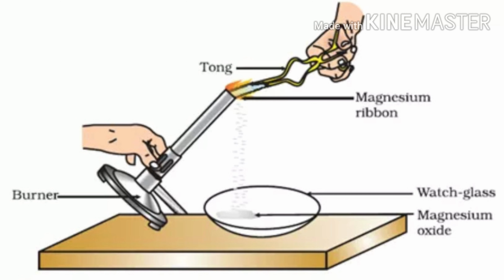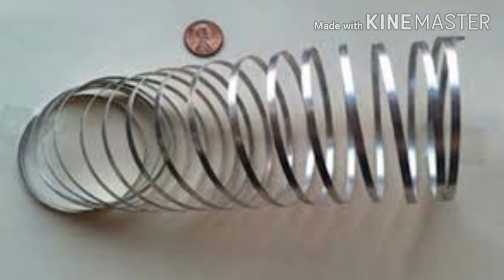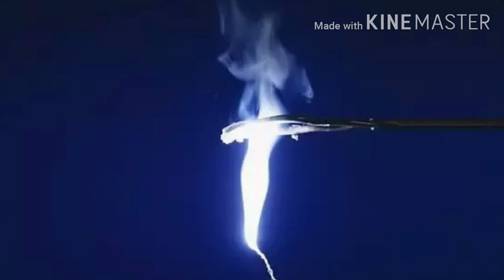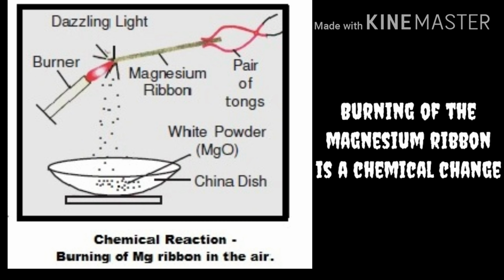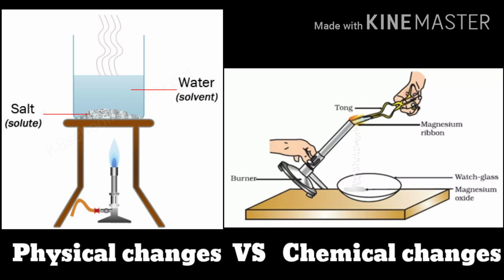But think about a magnesium ribbon which is burnt in a flame. Before burning, the magnesium is a metal, so it shows the metallic luster. When you burn this magnesium strip, it burns with a bright flame, leaving a white powder. So the composition of the magnesium has totally changed and forms a new substance. So burning of the magnesium ribbon can be considered as a chemical change. So I hope now you understand the difference between physical change and chemical change.